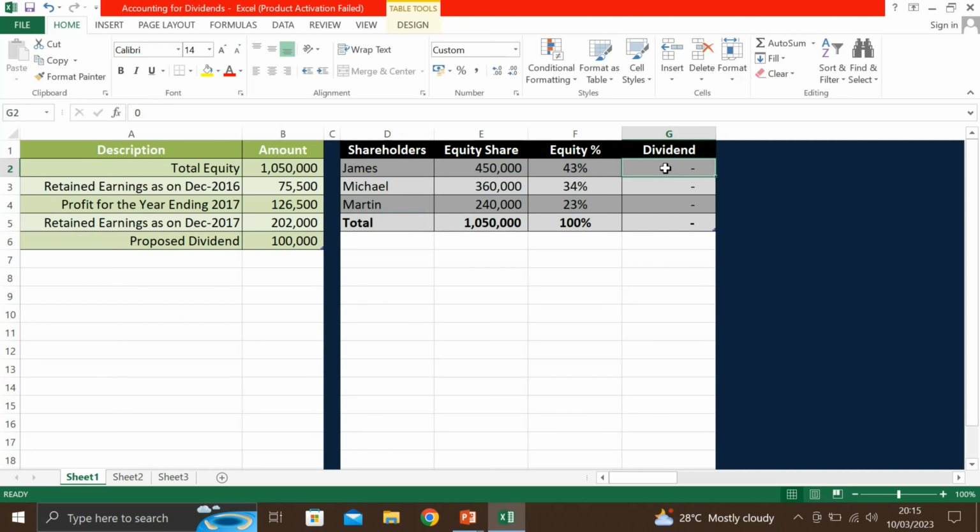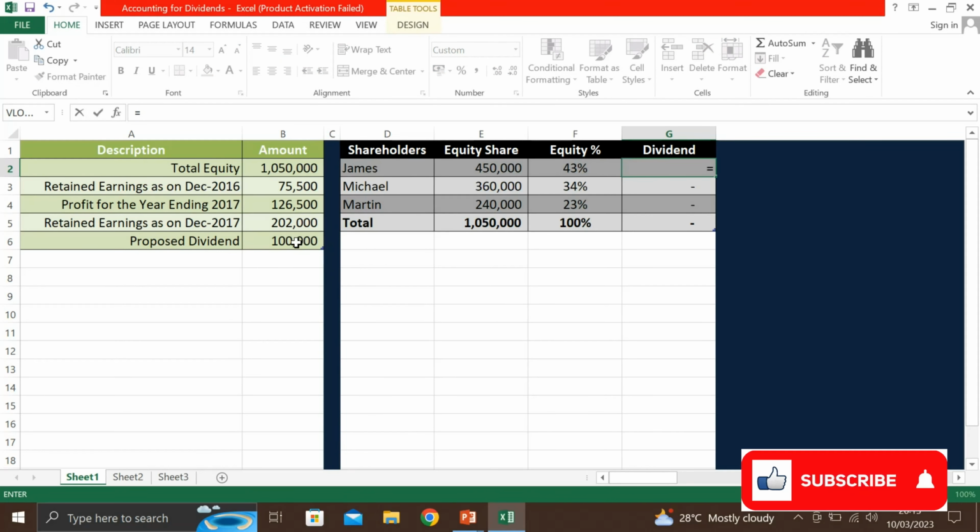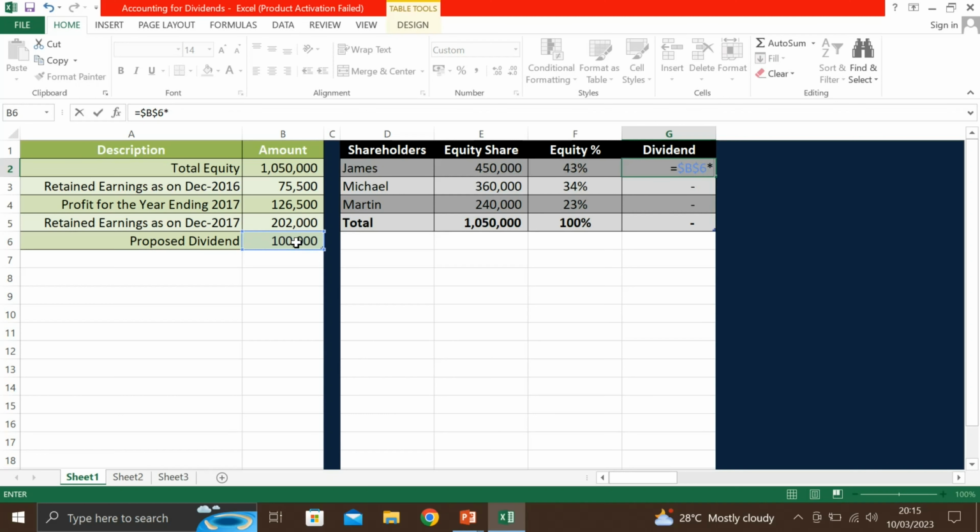So how will we calculate this amount? Add a dollar sign to fix this cell, multiply by his percentage share in the company.